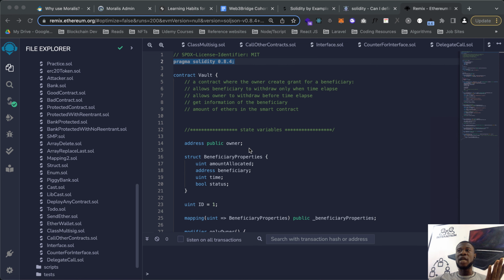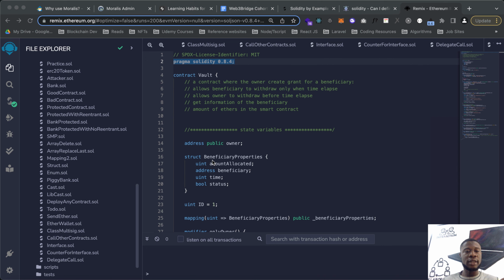One has the code that does the implementation, that does the logic, while the other is the contract that performs the call. So this contract will call another contract to perform the logic, and it comes back to this same contract that made the call to set the storage. So that's how delegate call works. All right, without much wasting of time, let's move on.